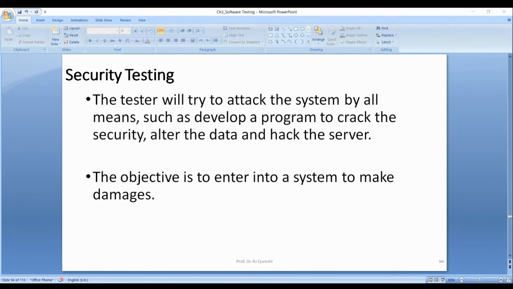There are three types of attacks. DOS. And now we have DDoS.